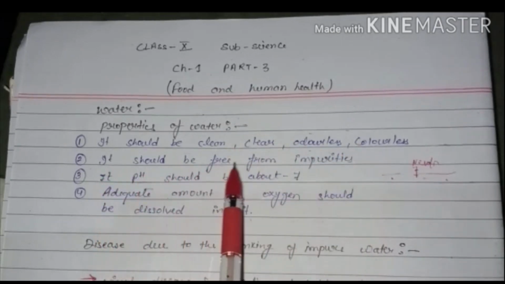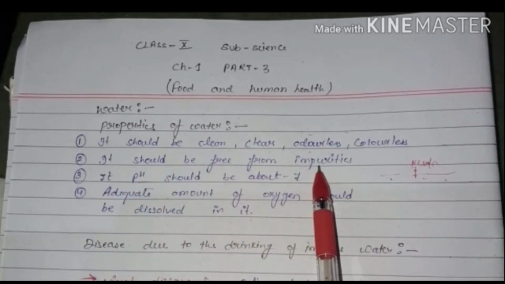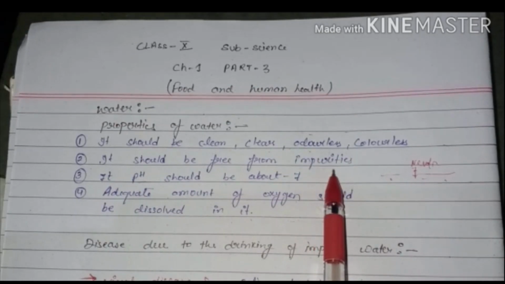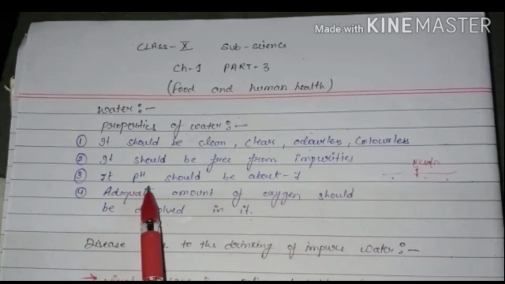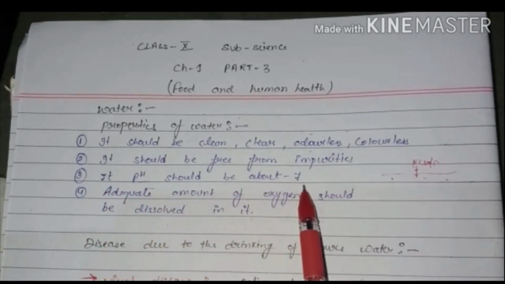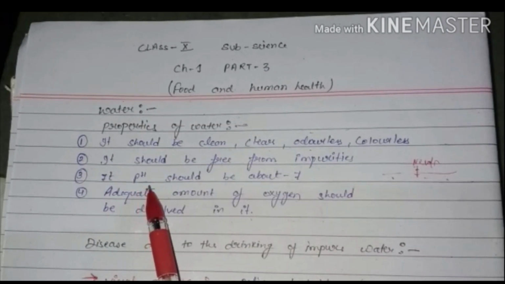The second one is that it should be free from impurities. If many dirt particles are present, it is not good, so water should be free from impurities. The third one is that its pH should be about 7. You all know what pH is, the power of hydrogen.